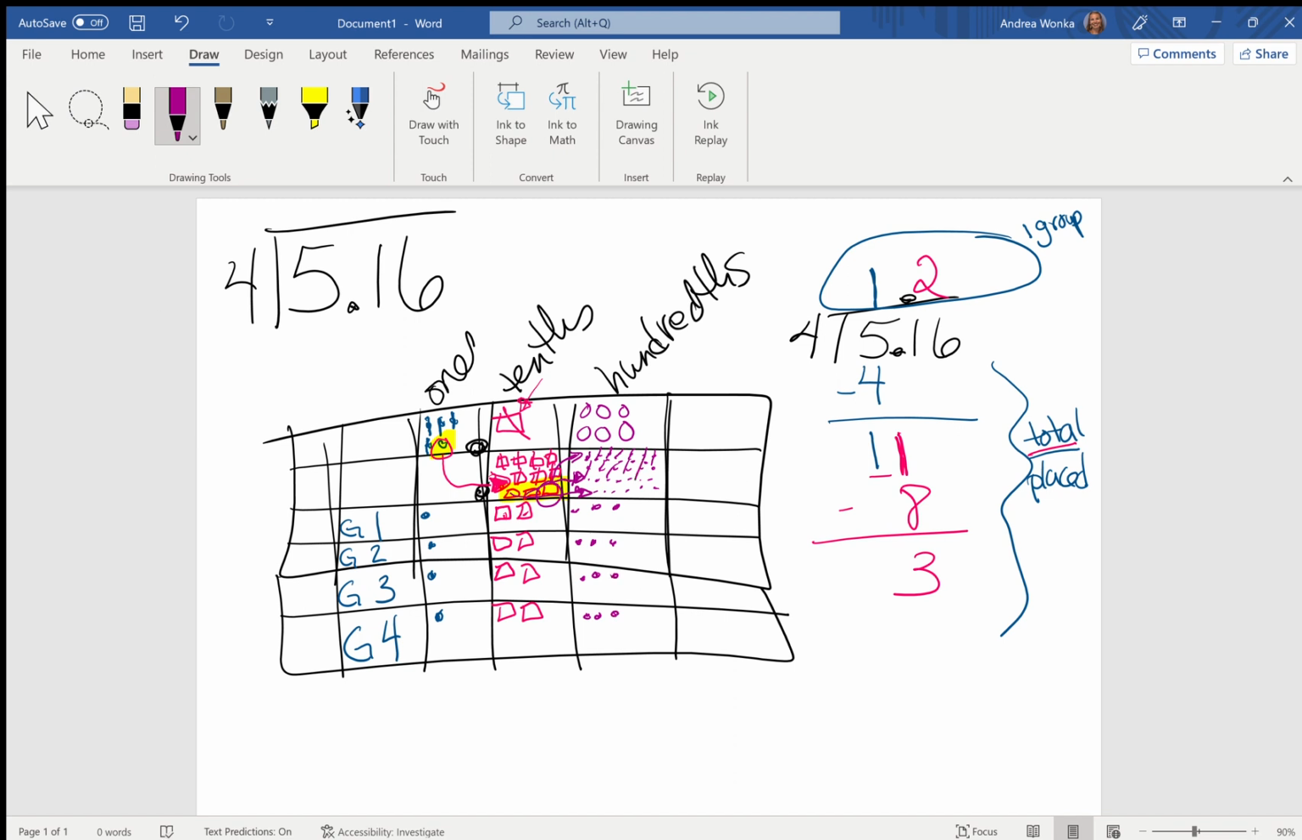We started out here with our 3 tenths. I unbundled those and turned it into 30 hundredths, which I added to the 6 hundredths I started with. So I have 36 hundredths to pass out. As you will find as you keep going through, I have enough hundredths to give 9 to each group. 9 hundredths to each group times 4 groups means I passed out 36 hundredths. I had 0 hundredths left. So 5 and 16 hundredths divided by 4 equals 1 and 29 hundredths.